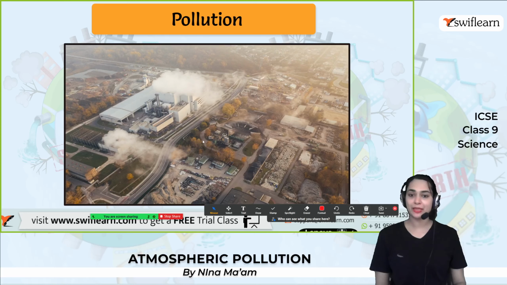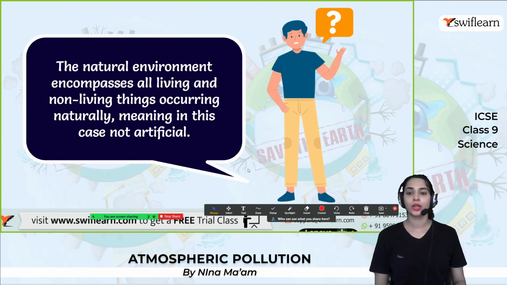Observe this image. You can see a lot of pollution within the environment, especially air pollution, with the smoke and everything. Environment has all living and non-living things that are occurring naturally.